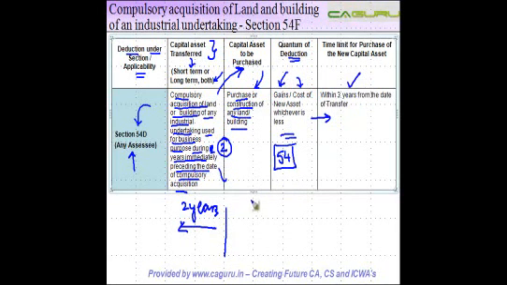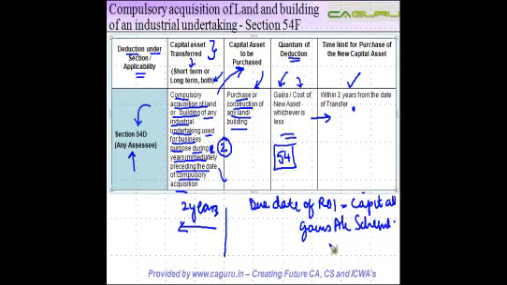Okay. Again, simple. There are 2 additional points here which we had discussed in the previous versions as well, which is that if by the due date of filing of return of income, you do not purchase this new capital asset, then you have to put in the amount in the capital gains account scheme. Okay, if you don't do this, no exemption is available, right? If you do this, but you ultimately also don't realize or don't invest in this new capital asset, then again, you can withdraw this amount from the capital gains account scheme, but it is taxable. Okay, so whatever exemption is given to you earlier becomes taxable.